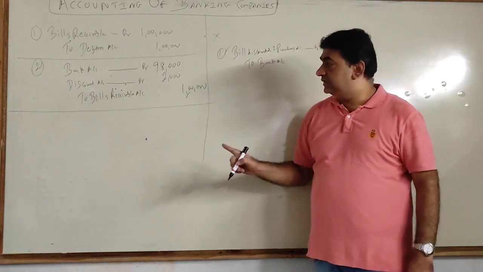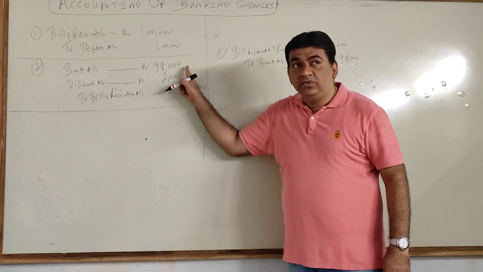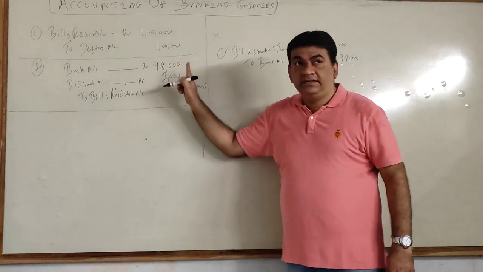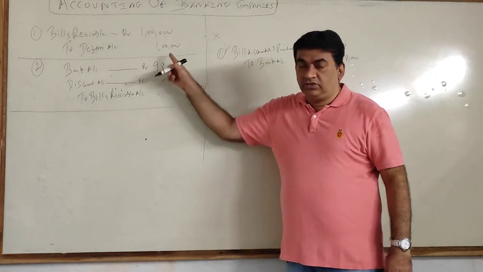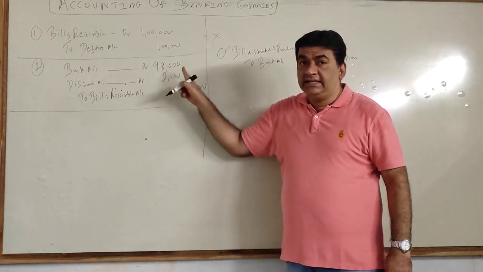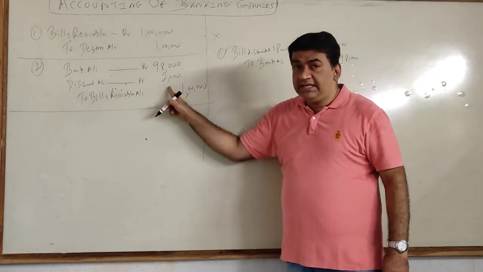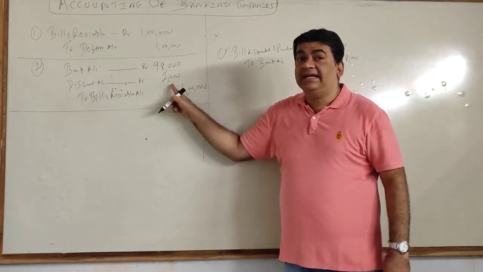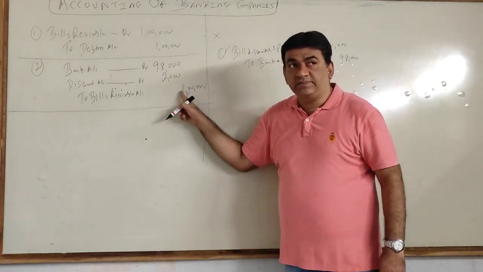Correct? Now listen. To get this 98, I spent 2000 rupees. For me, it was an expense.